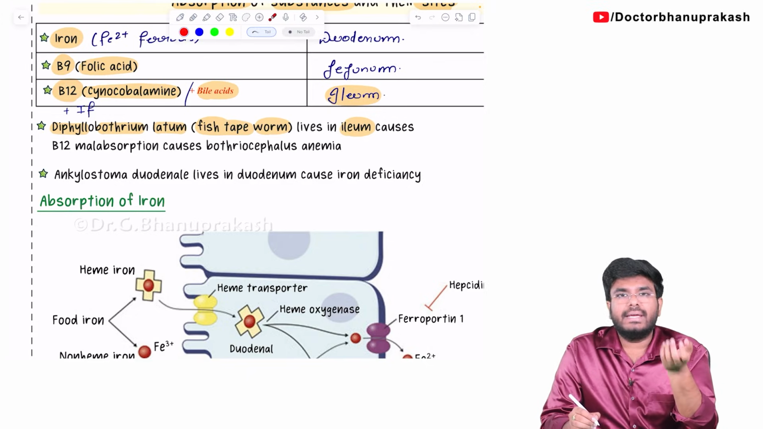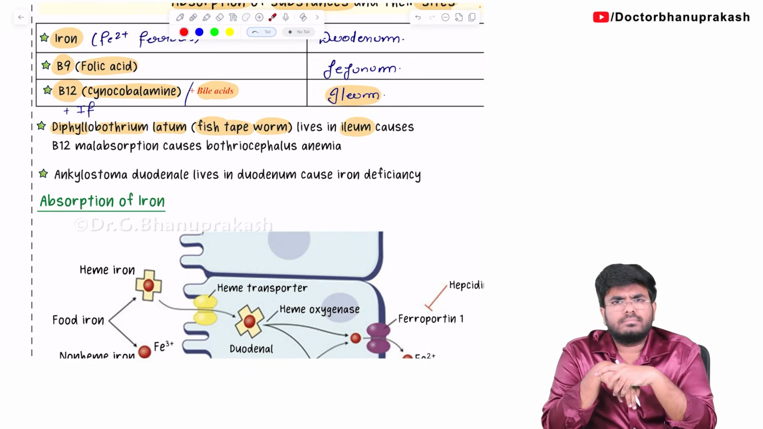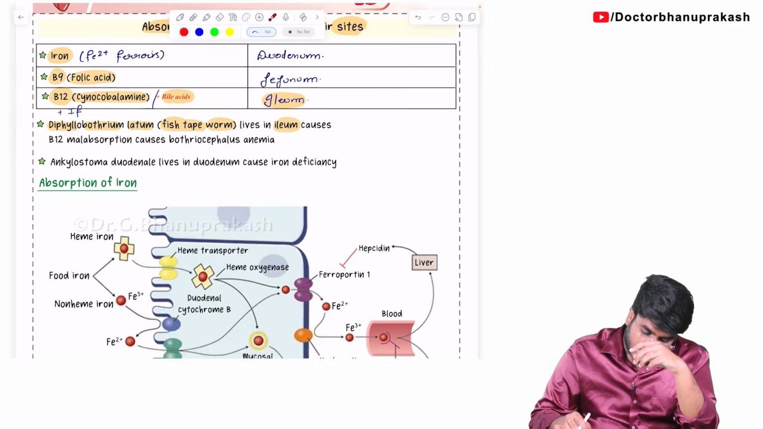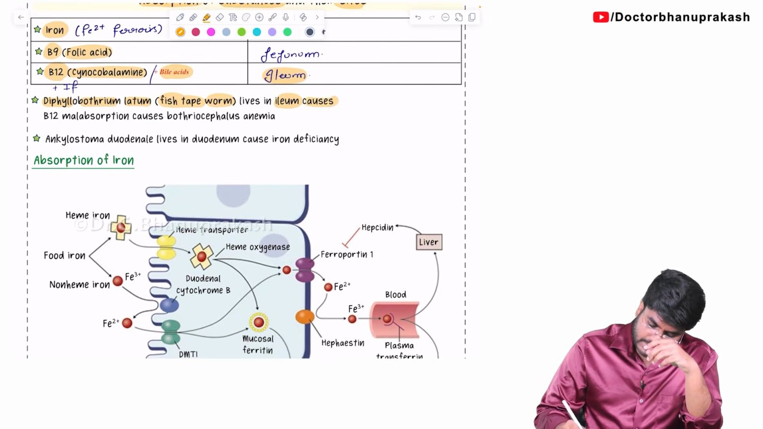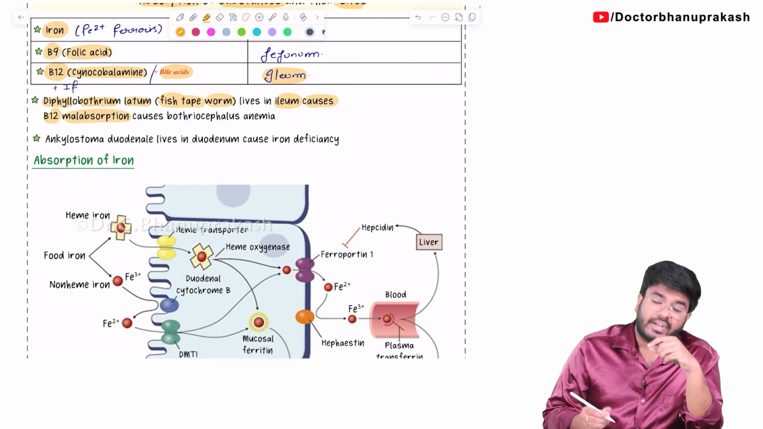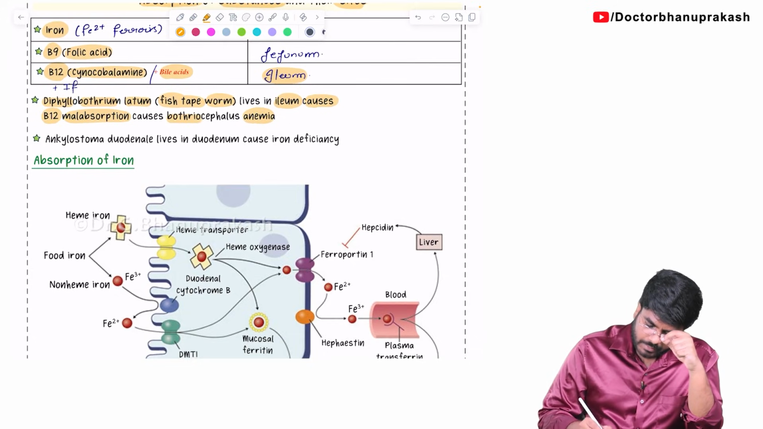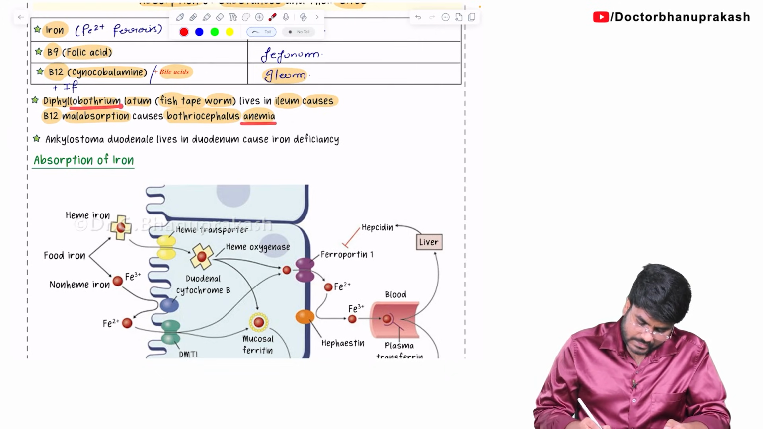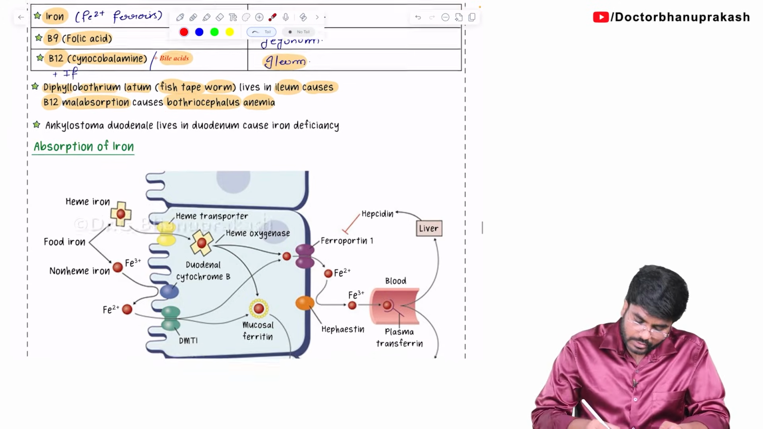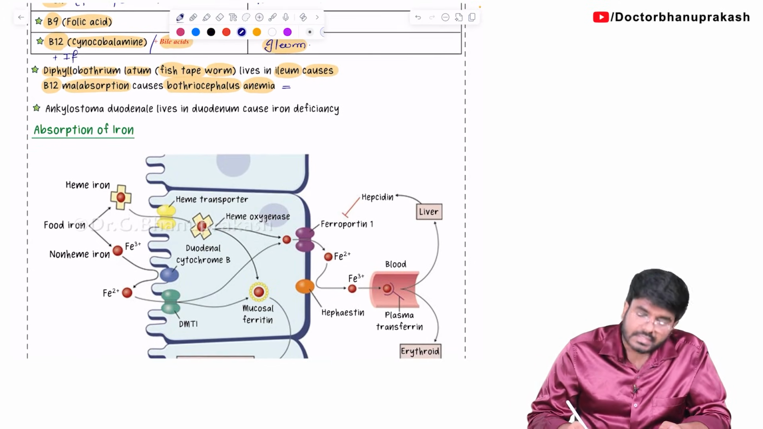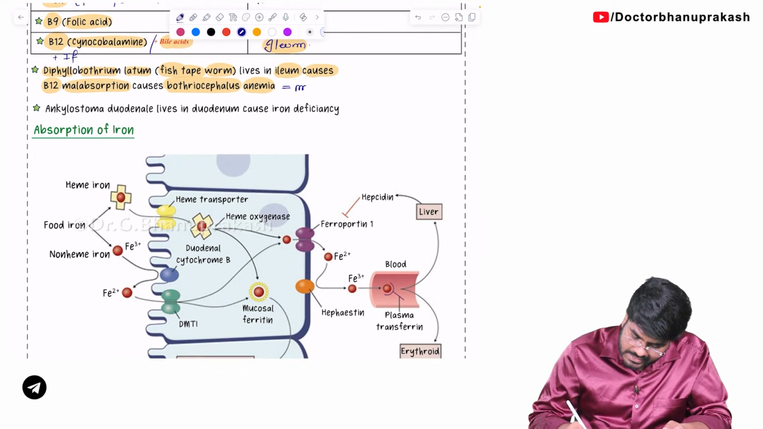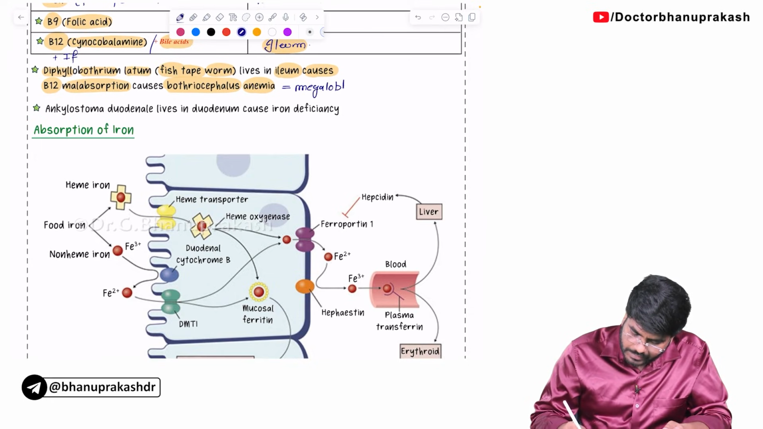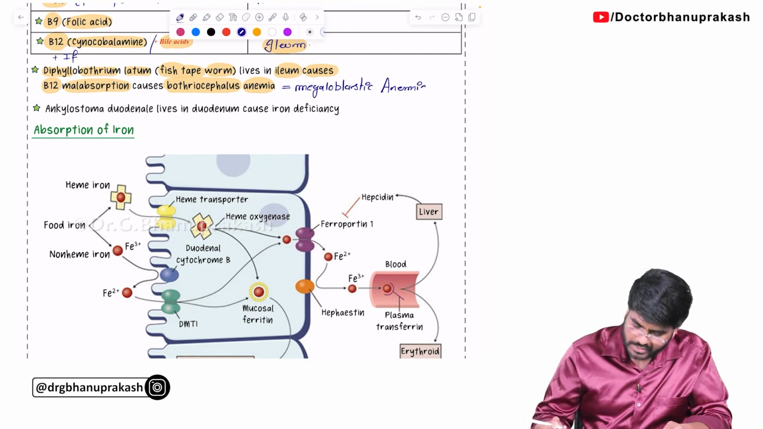So, this parasite causing the ileitis is causing malabsorption of vitamin B12. So, Diphyllobothrium latum, which is a fish tape worm, it causes malabsorption of what? Vitamin B12 malabsorption. So, leading to what? Anemia, Bothriocephalus anemia. Why anemia? You all know, without vitamin B12, definitely there will be anemia. So, the anemia because of this parasite is called as the Bothriocephalus anemia. But this Bothriocephalus anemia is nothing but the B12 deficiency anemia. So, it's a megaloblastic type of anemia.